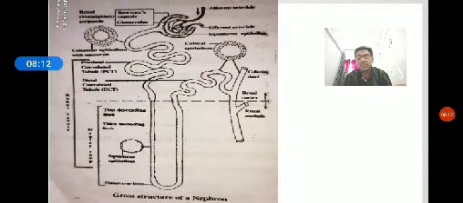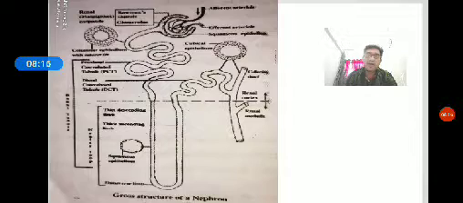Concentration of urine is controlled by the antidiuretic hormone called ADH or vasopressin. The ADH hormone is secreted by the hypothalamus of the brain and stored there. Hyposecretion of ADH results in the formation of dilute urine, called diuresis. This condition is called diabetes insipidus.